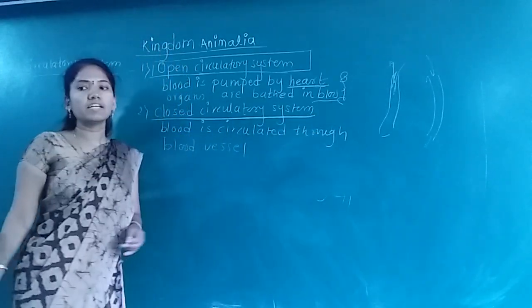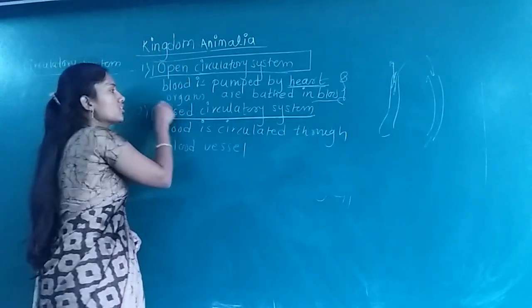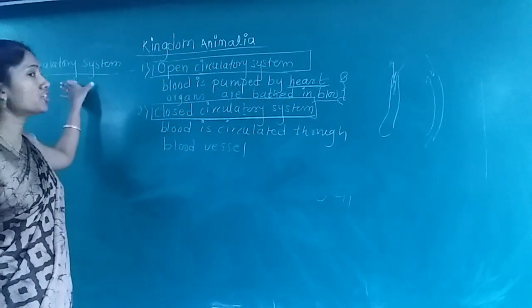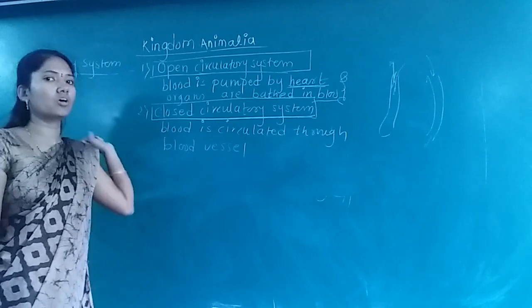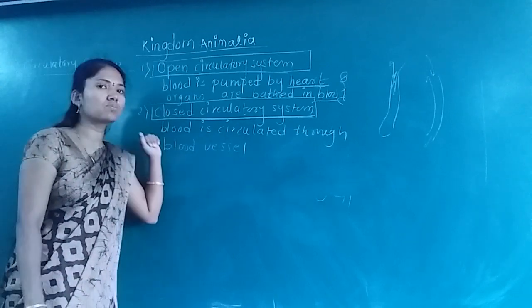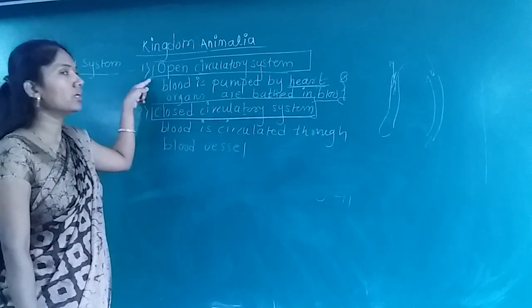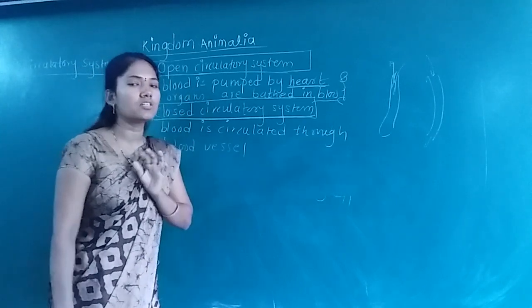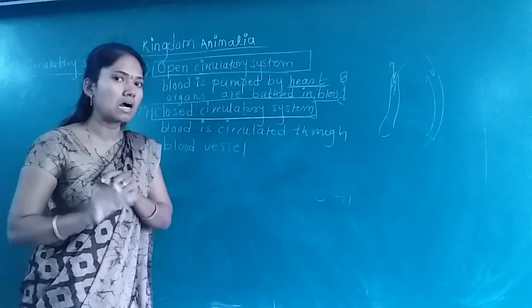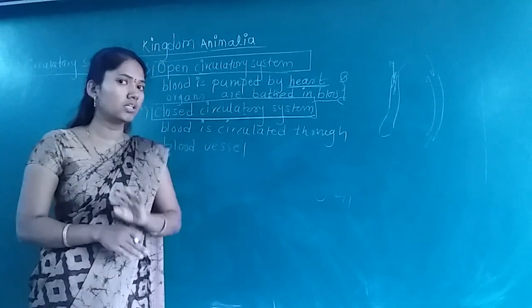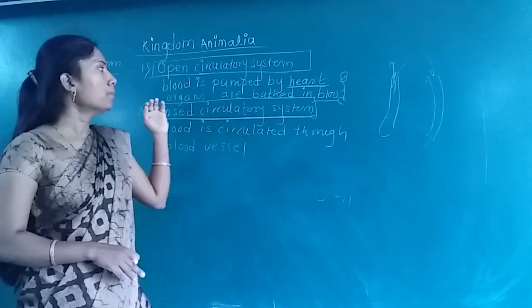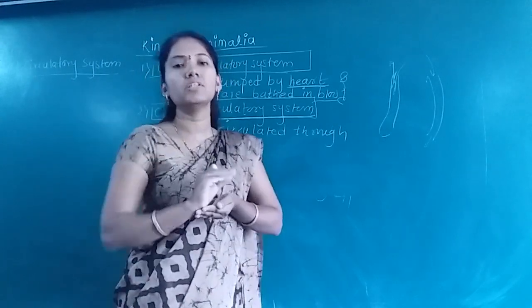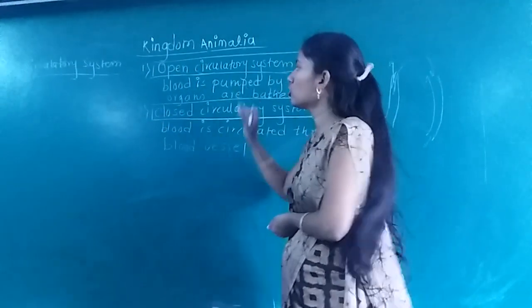So we are discussing criteria used for the classification of animals. In that, this criteria is which type of circulatory system is present in the organism. Now there are two types of circulatory system, open circulatory system and closed circulatory system. In open circulatory system, blood is pumped by the heart, but to carry that blood, there are no blood vessels. Blood flows through the body cavity and organs are bathed in the blood. So this is the condition of open.